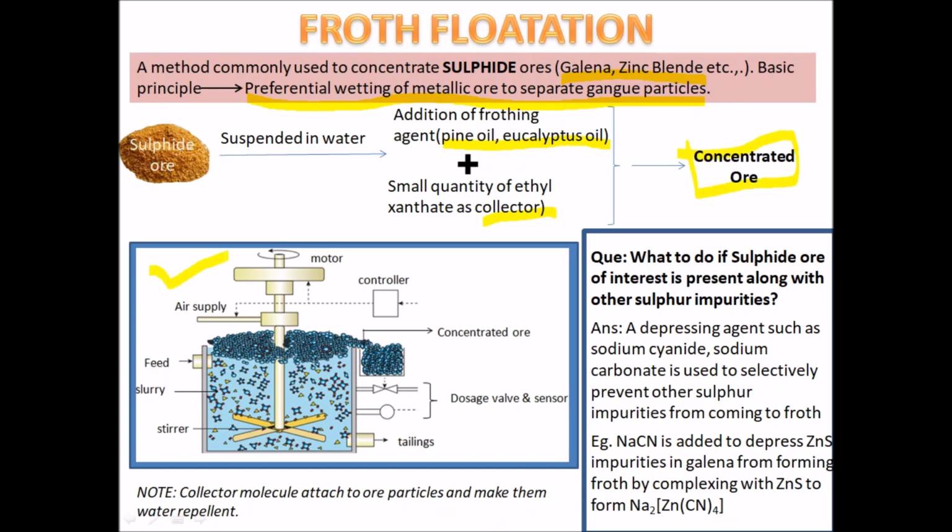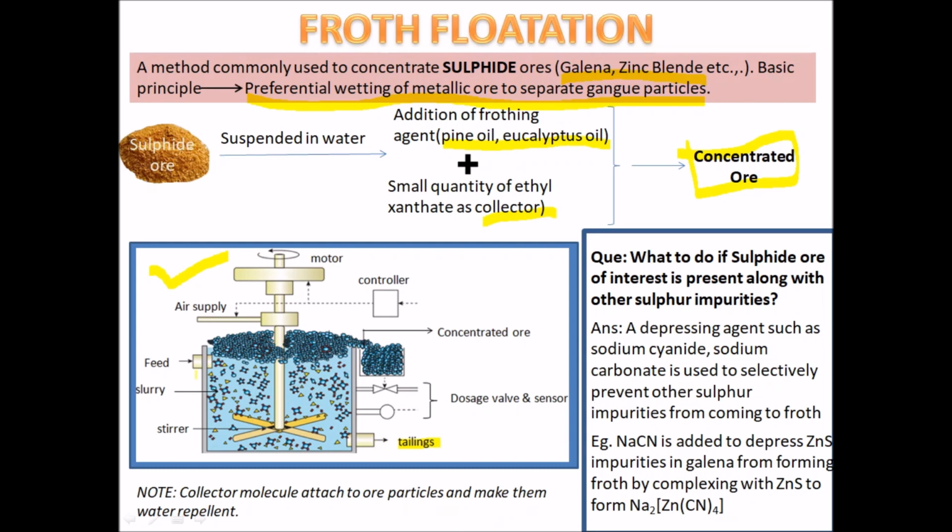Froth flotation consists of a container. We first have to draw the container, and it has a feed through which the crushed ore material is fed. At the bottom you have the tailings, through which the water and the waste materials are taken off.